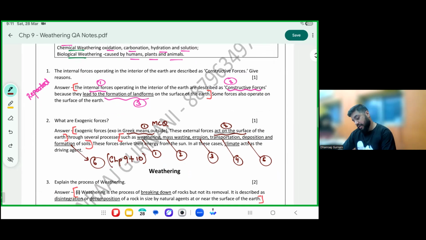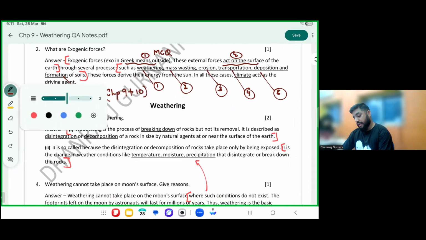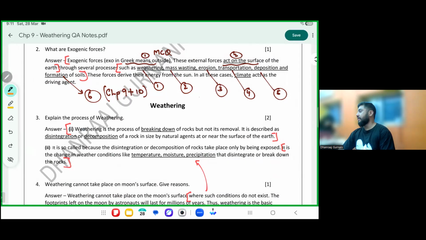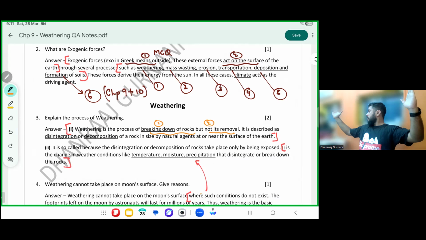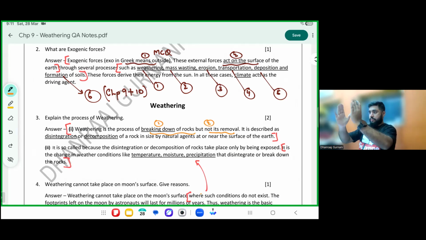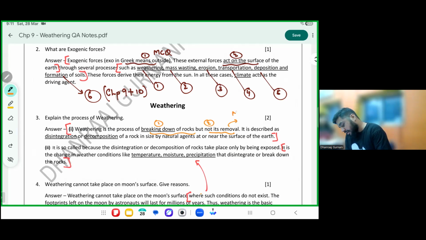Hence, let's see what is the meaning of weathering. Weathering, Kabir said, sir, teach me what is weathering. Weathering means breakdown of rocks. Very important word, but not its removal. So rock will break down, but it will stay there. Not its removal, meaning not its movement. It will not move. It will stay there.